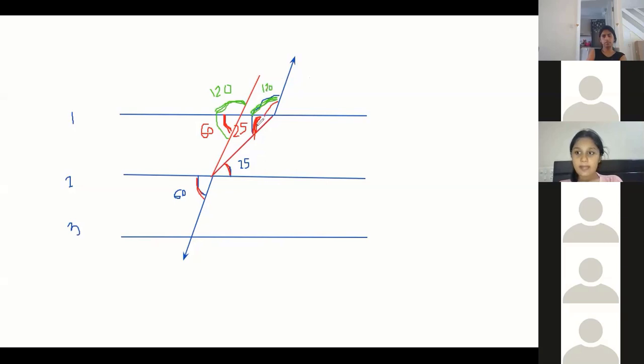Yes, please, Jagat. Sir, I just saw that in the top left it's 60, and out of 180 minus 60 it becomes 120, correct, and the bottom is 25. So I calculated this 120 plus 25 is 145. Yes. So what is that, 120 plus 20, 140.